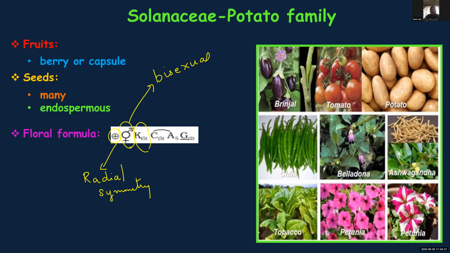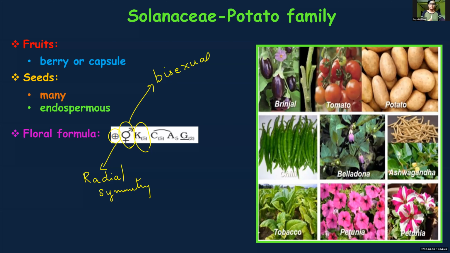What is present in calyx? Or when you say calyx, what is present in that layer? Calyx consists of? Gayatri, calyx consists of? Ma'am, it has 5 fused calyx.